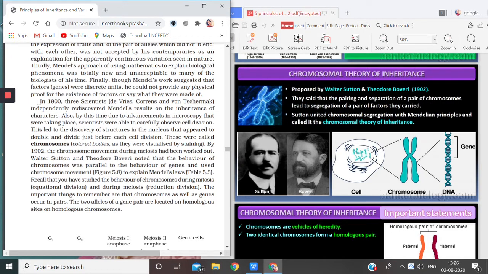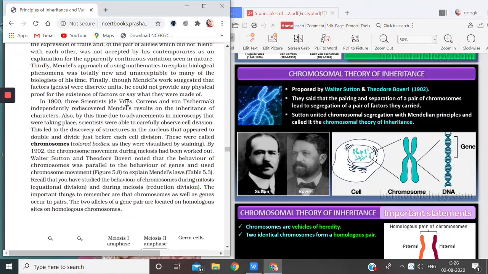So from here, children, on your NCERT page, will be starting from this line. In 1900, three scientists, so you have to underline this because one marker question can come, that who were the scientists who were doing the same work as done by Mendel, but after many years of Mendel's discovery.